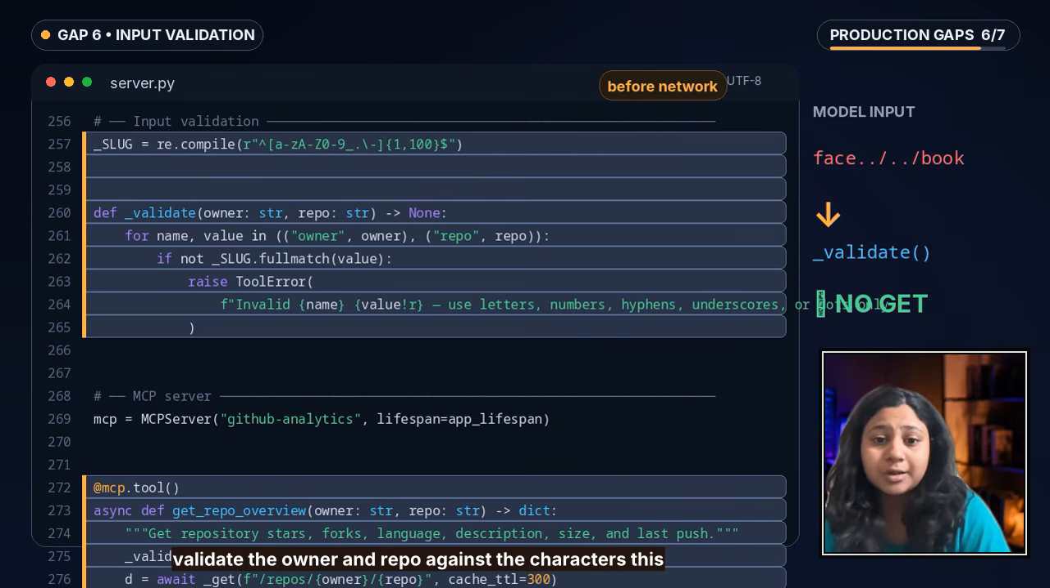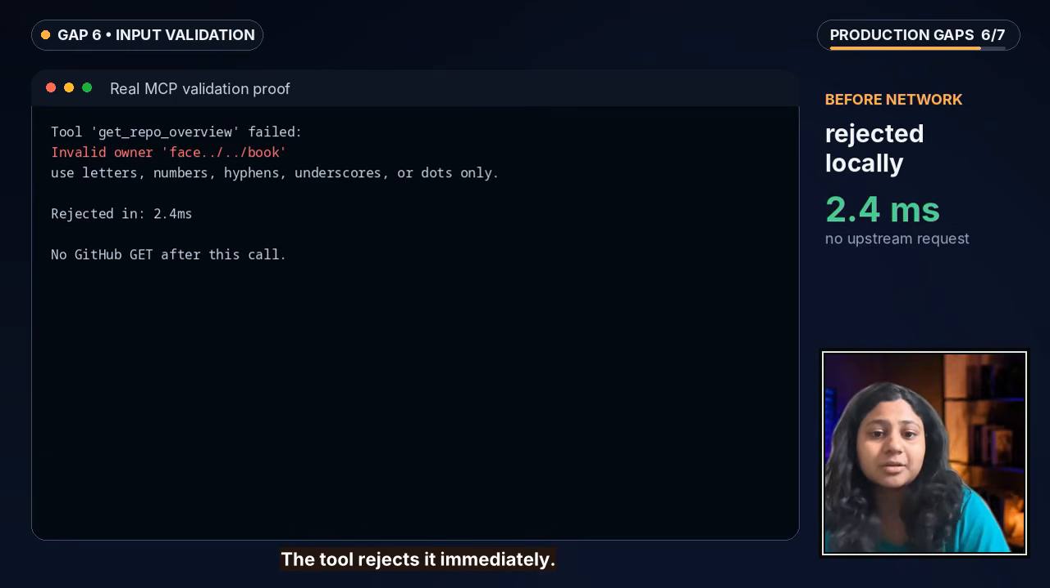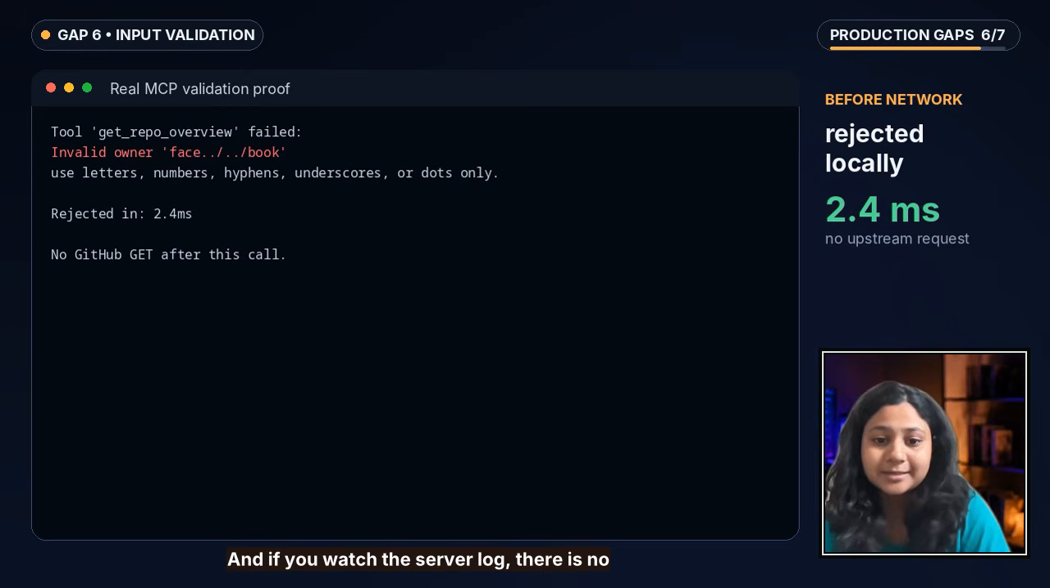I'm going to call the tool through MCP with a fake owner like anything dot slash book. The tool rejects it immediately, and if you watch the server log, there is no GitHub GET after that call. That is what validate before touching the network looks like in practice.